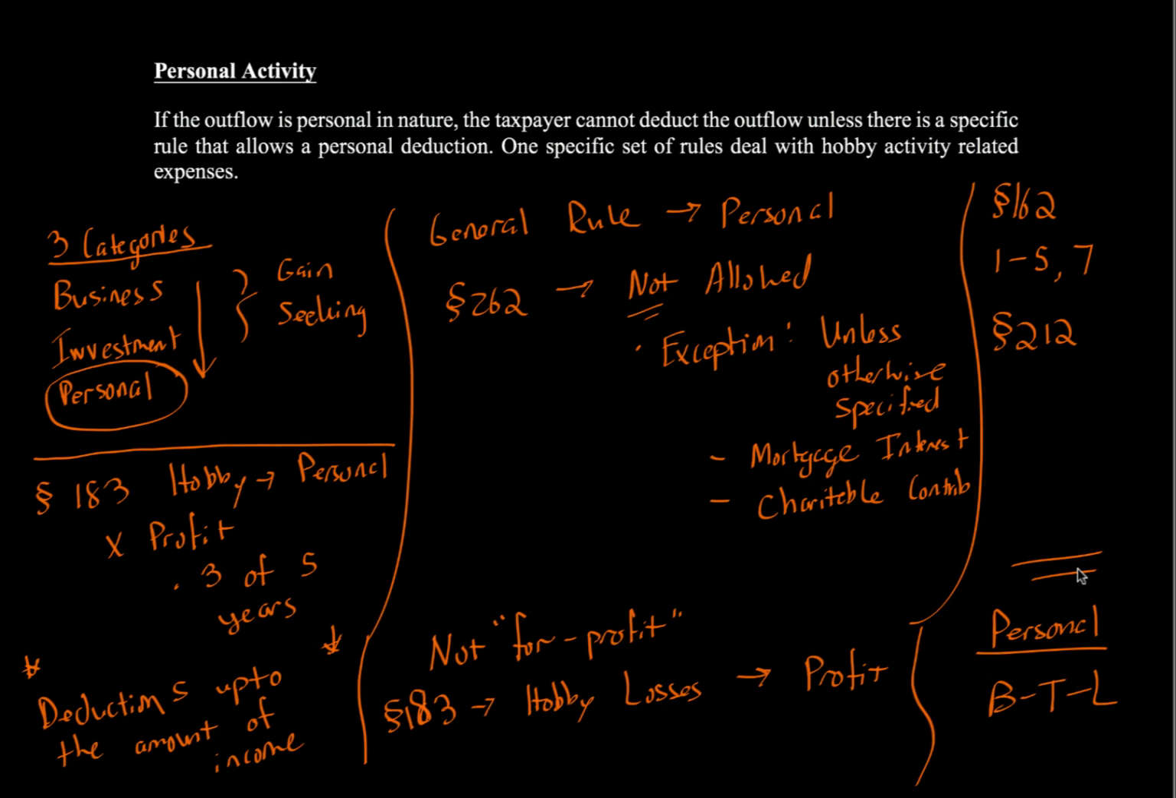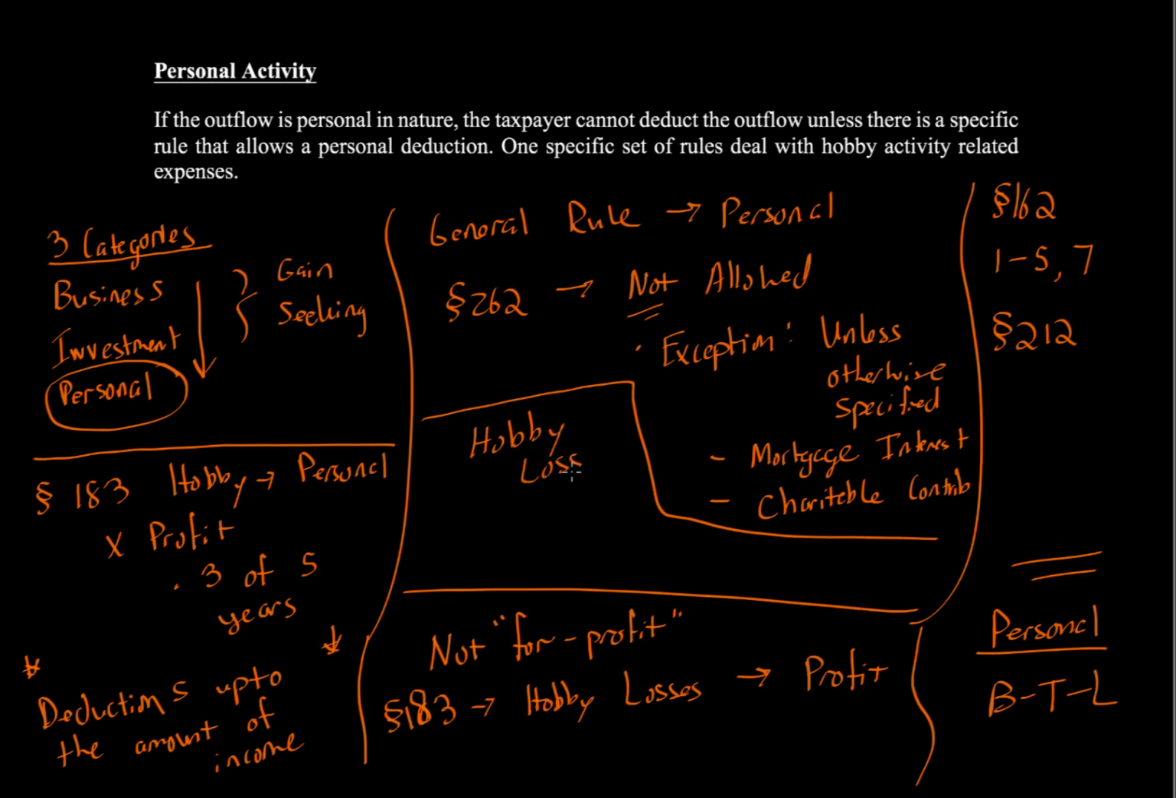So let's continue. Now, considering the Section 183 hobby activities even further, there are actually 3 different categories with respect to hobby activities. So let me create a little thing here. Within hobby, let's say we have hobby loss, as we call them, or deductions. There are actually 3 types.